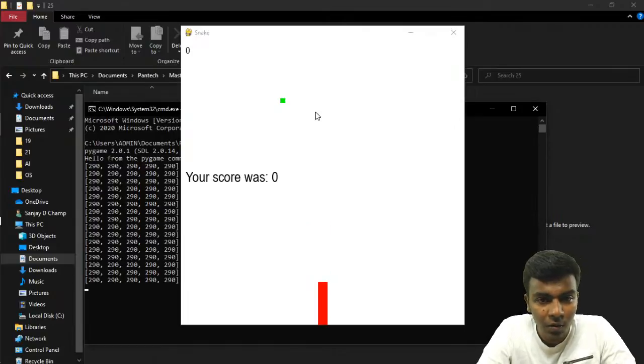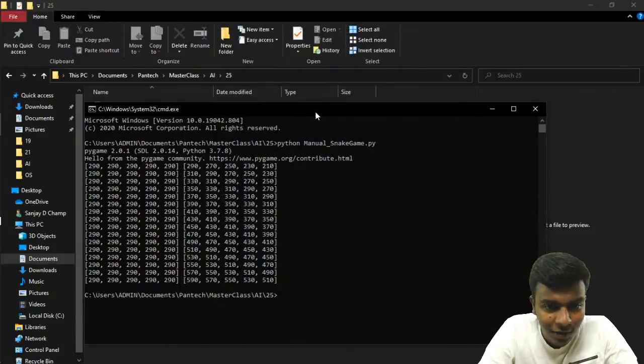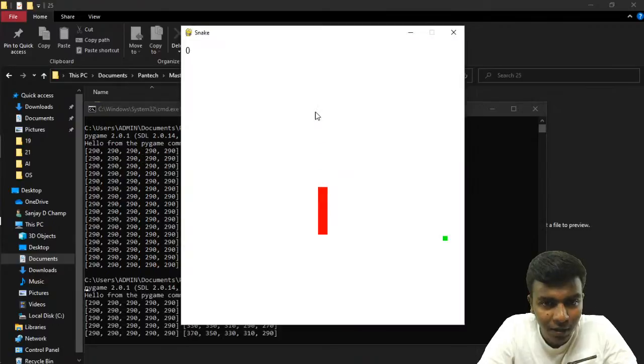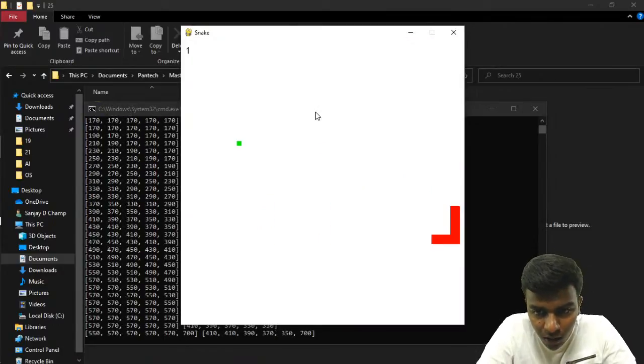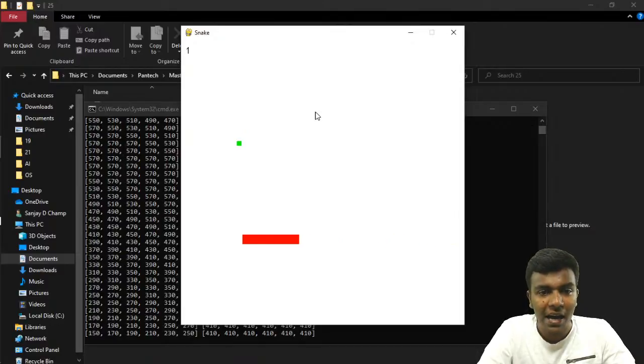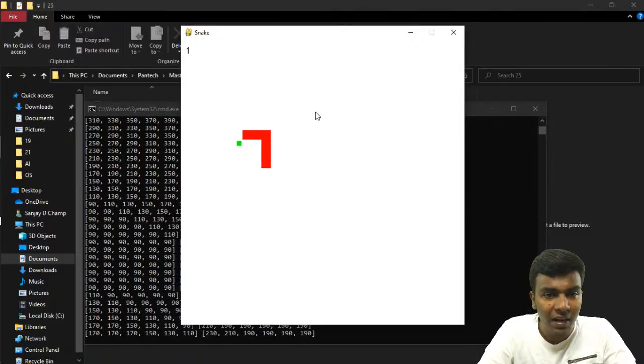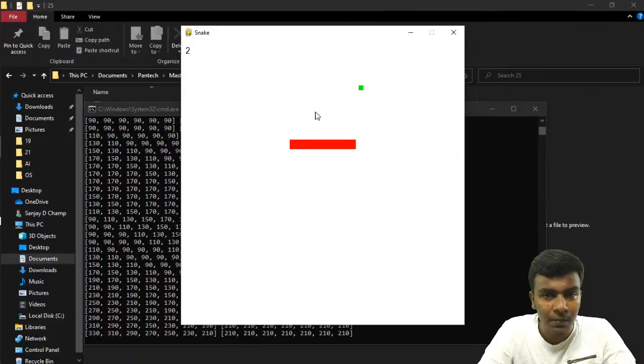Okay, let us play again. I'm just playing here, pressing my arrow keys. Behind that, there are a lot of coordinates in here.